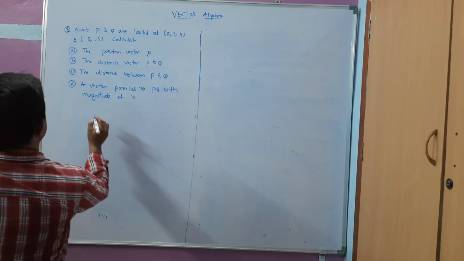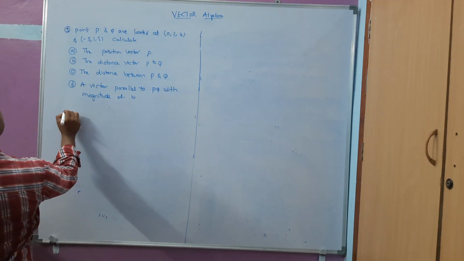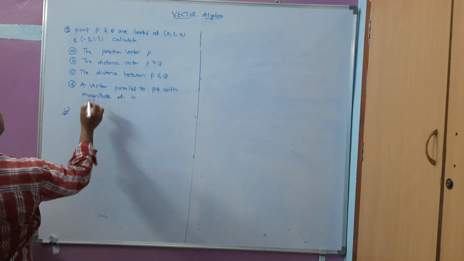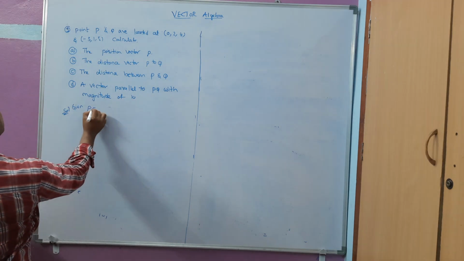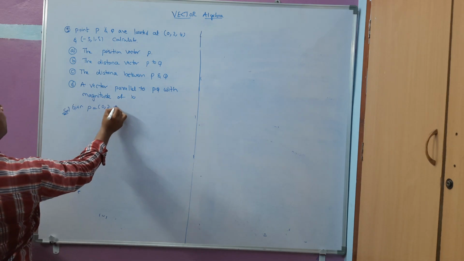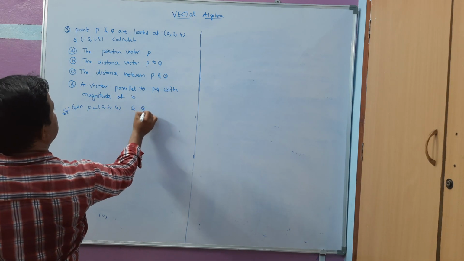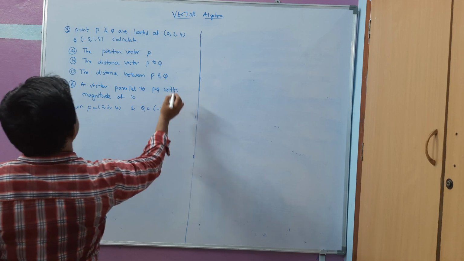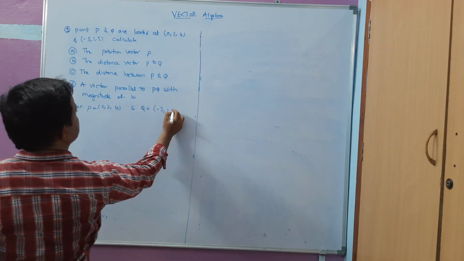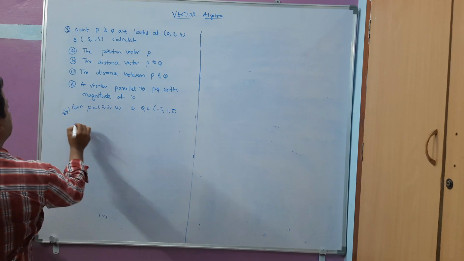First of all, I will write the given points here. Point P is given at (0, 2, 4) and Q is given as (-3, 1, 5). Now he is asking for the position vector. You know what a position vector is?